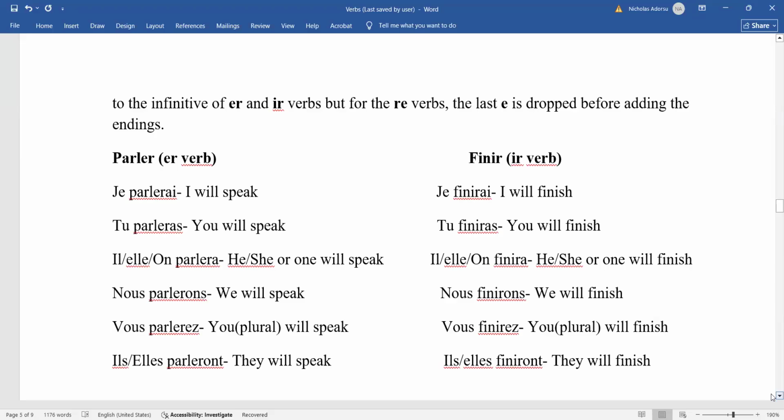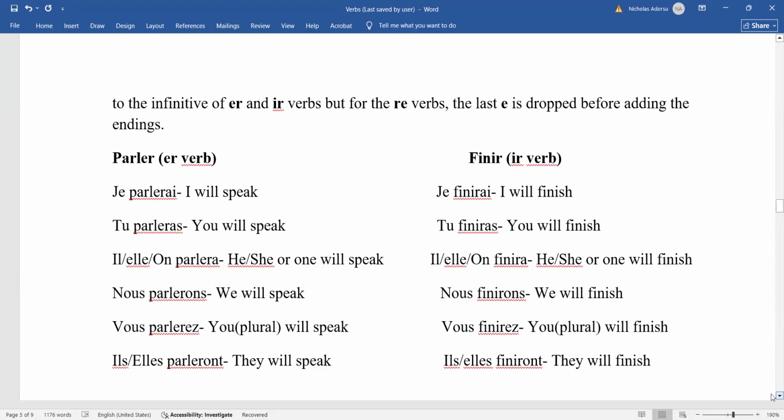Tu parleras, you will speak. Il, elle, on parlera. That is he, she, or one will speak. Then we have nous parlerons, we will speak. Vous parlerez, you will speak. And then we have ils, elles parleront, they will speak. You see, you realize that we maintain the infinitive form of the verb, then we add the endings to it.